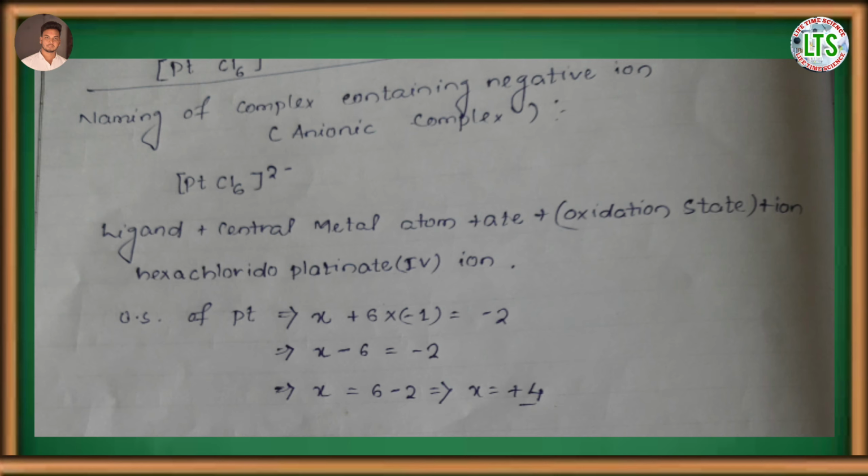So the naming starts from the ligand. So here hexachlorido, then the central metal atom plus ate, that is platinate, then the oxidation state within the parentheses, that is IV within the parentheses, and lastly we write ion. So the overall name is hexachloridoplatinate(IV) ion.